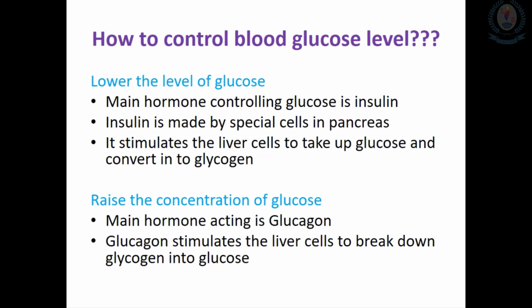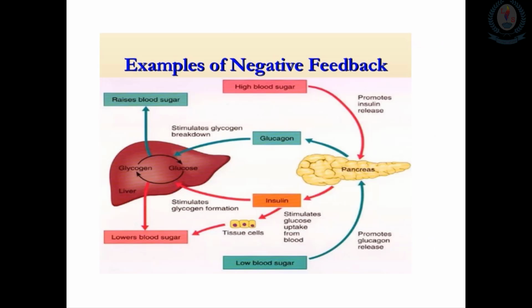When we think about the negative feedback of the glucose level controlling mechanism in the body, what happens when the blood glucose level increases in the blood? It promotes insulin to be released from the pancreas. This insulin targets the liver. What it does in the liver is convert glucose into glycogen. So it will reduce the glucose level in the blood.